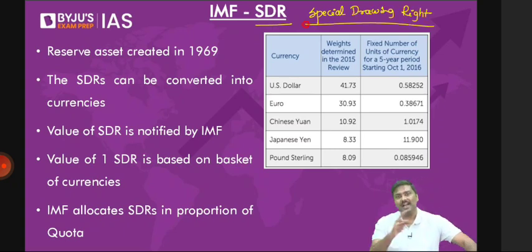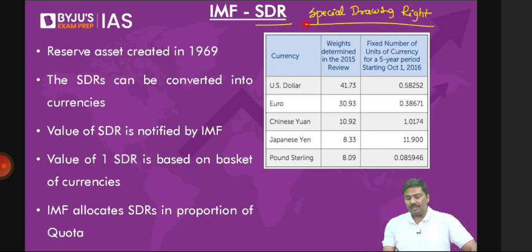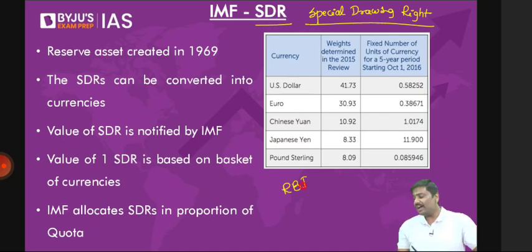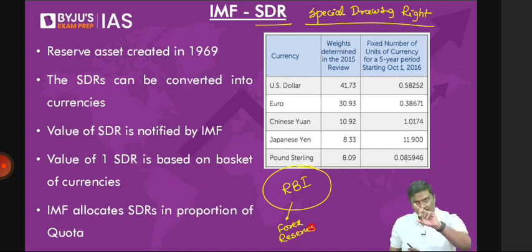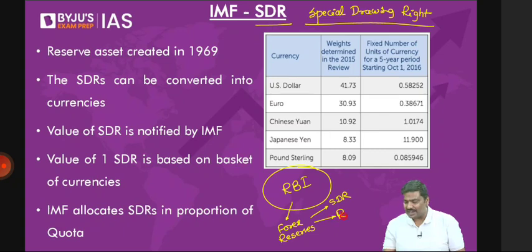Can I tell you the context? Do you remember the discussion of RBI, Reserve Bank of India? I told you that the Reserve Bank of India maintains forex reserves, and in forex reserves, there are 4 components. One of them was SDR, special drawing right. And the second one was reserve tranche. I'll discuss that as well now. The second one is reserve tranche, also referred to as gold tranche.